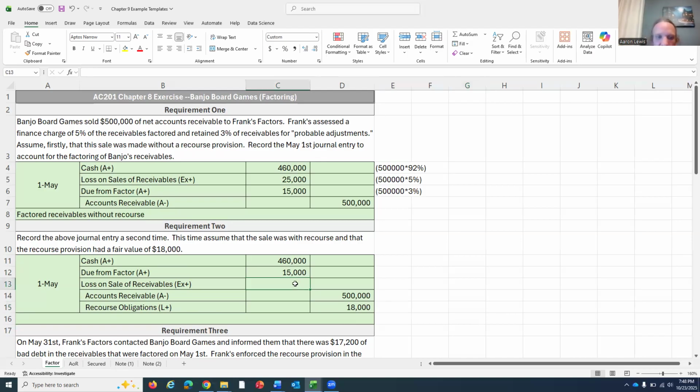Well, now my debits don't equal my credits. What would I need here? Well, I can go through and do a little math to figure out what that's going to be to make my debits equal my credits.